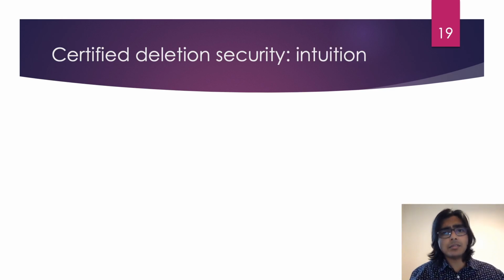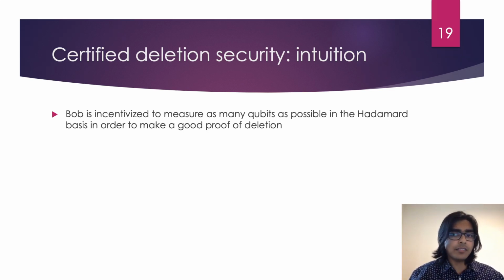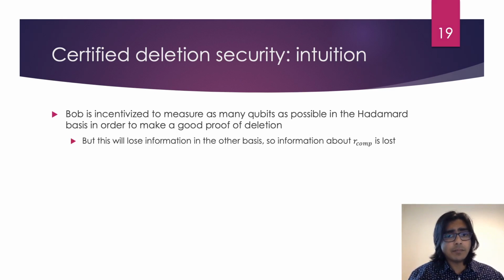It may appear somewhat intuitive that this condition holds in our scheme. On one hand, Bob is incentivized to measure as many qubits as possible in the Hadamard basis in order to send Alice a convincing proof of deletion. However, measuring a qubit encoded in the computational basis using the Hadamard basis will yield the incorrect value with a probability of 1/2. The more qubits measured in the Hadamard basis, the more likely it is that information about r_comp is being lost to Bob.